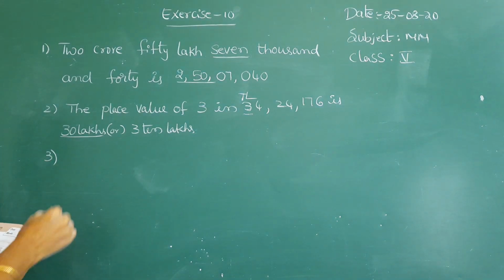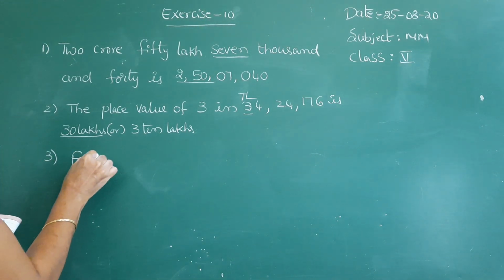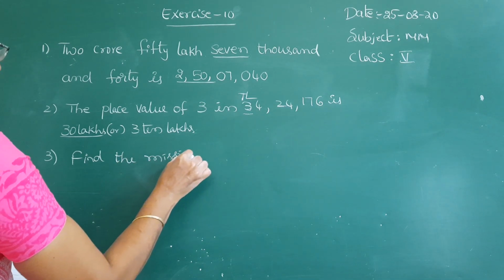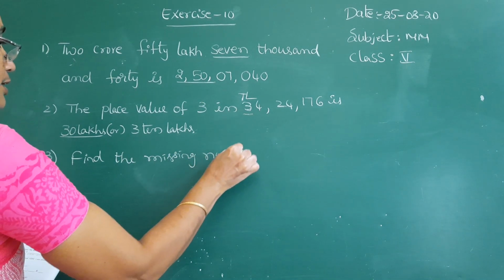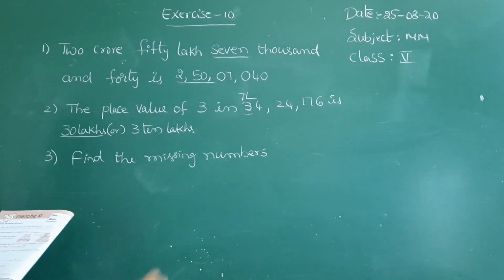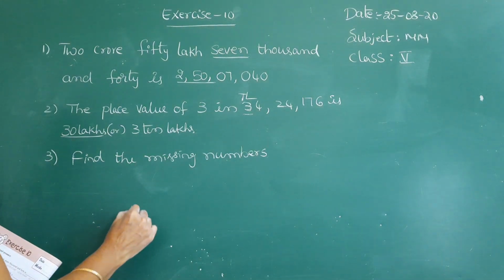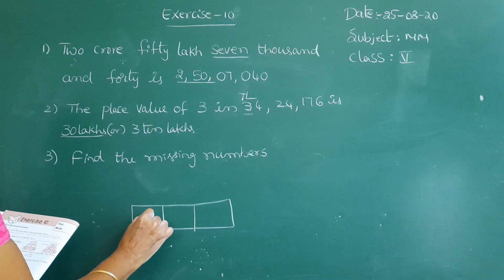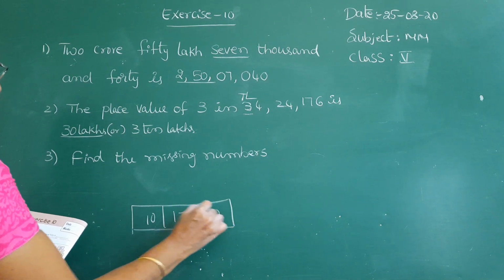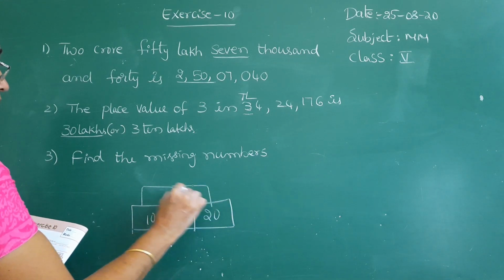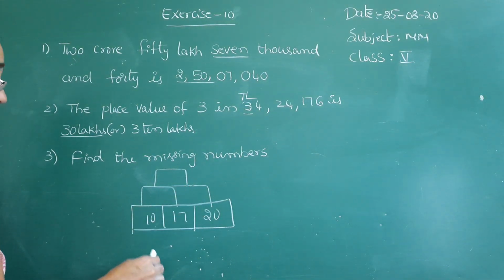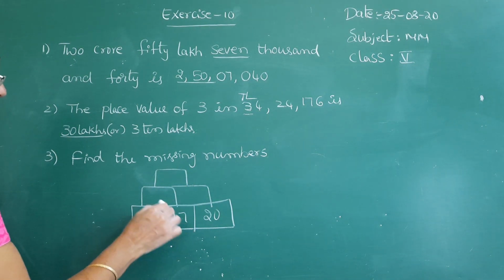See the third problem. Find the missing numbers. Here they have given a box. They are asking to find the missing numbers here. 10, 17, 20, they have given like this. So they are asking to fill the empty boxes. So you have to add these two to write here.